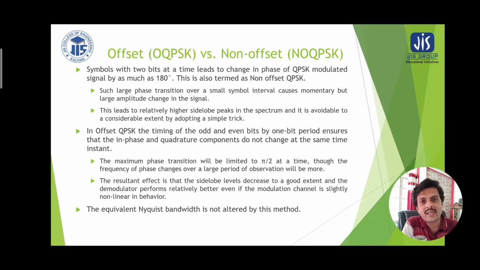The resultant effect is that the side lobe levels decrease to a good extent, and the demodulator performs relatively better even if the modulation channel is slightly nonlinear in behavior. The equivalent Nyquist bandwidth is not altered by this method.